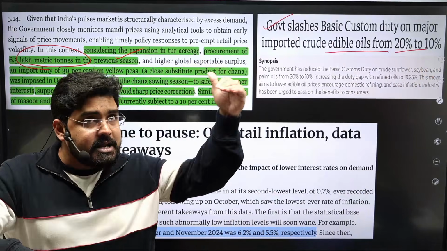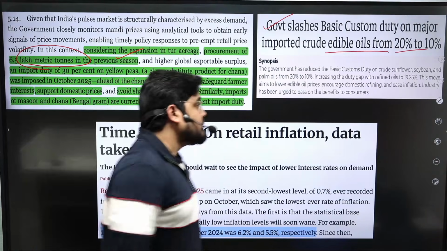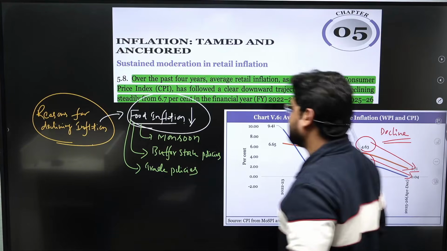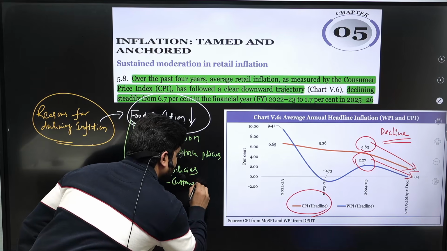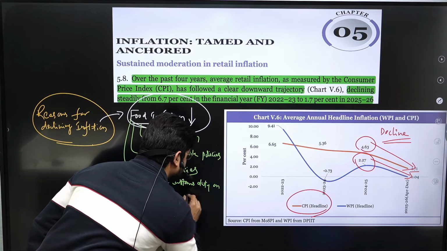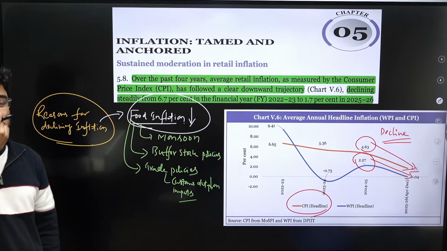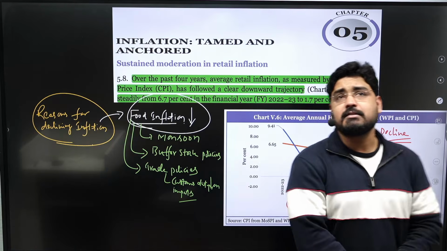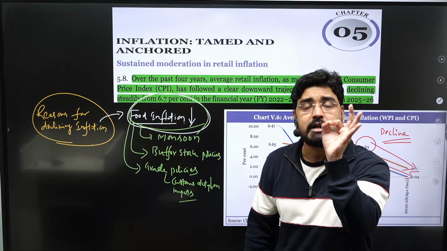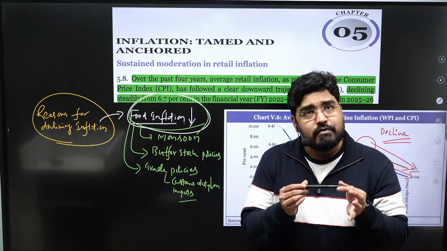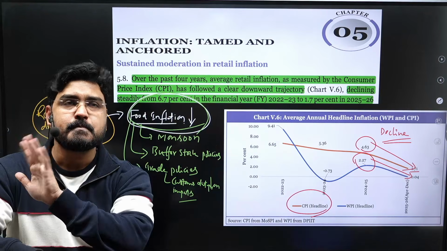So trade policies like customs duty reduction on imports are also important. Because of all these policies, food inflation came under control. Since food has more than 40% weightage in the CPI, a reduction in food inflation obviously has a significant impact on the overall CPI.